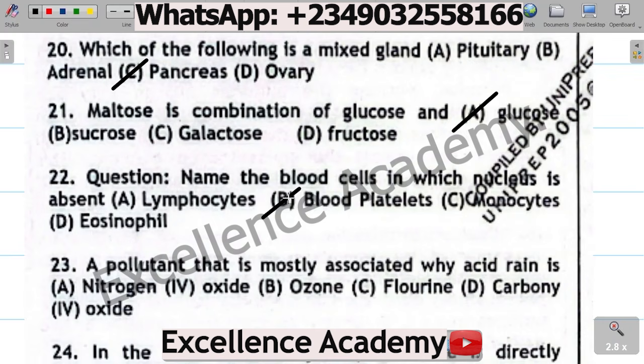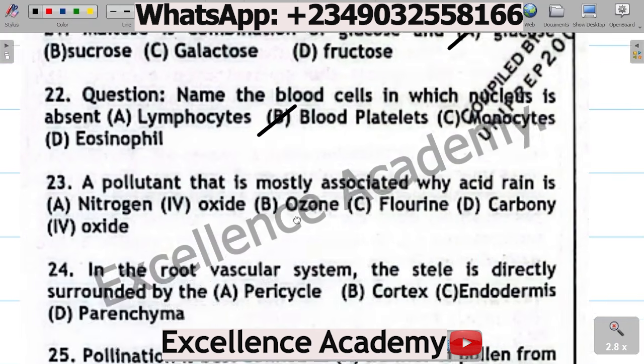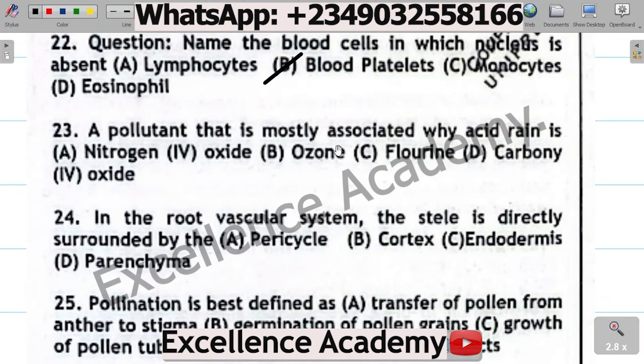Blood platelets. Question 23. A pollutant that is mostly associated with acid rain is A. Nitrogen 4 oxide, B. Ozone, C. Fluorine, D. Carbon 4 oxide. The correct option is A. Nitrogen 4 oxide.